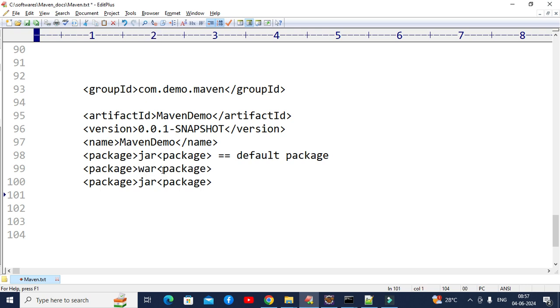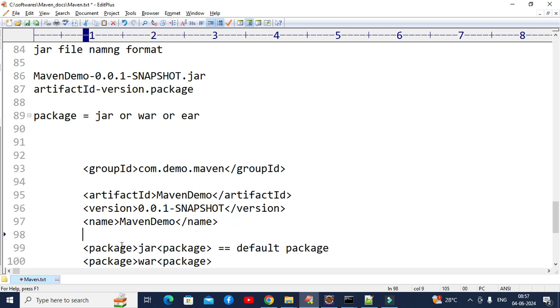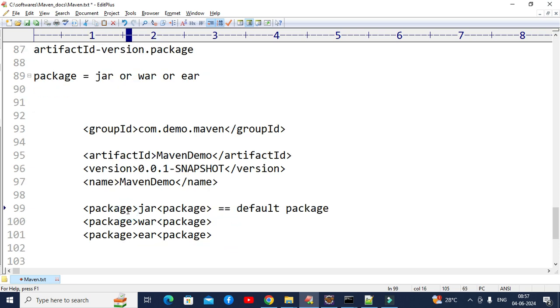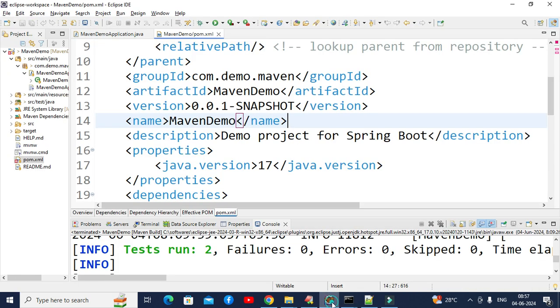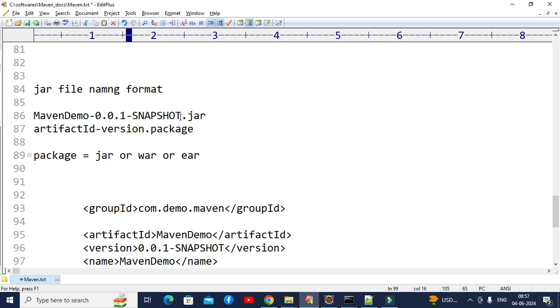For EAR packaging, we need to update it as EAR. So by default, if you don't specify anything for the packaging tag inside our pom.xml file, by default it's a jar file. That's why it has created a jar here.